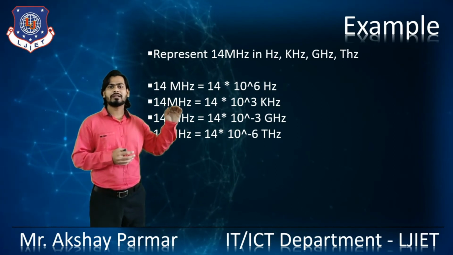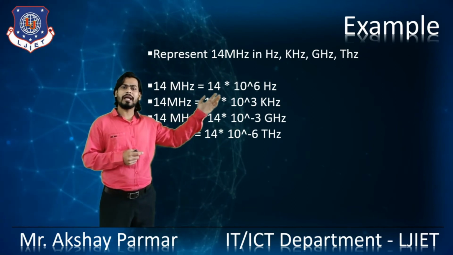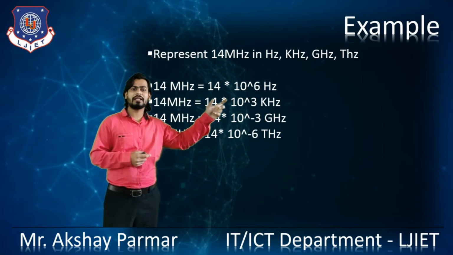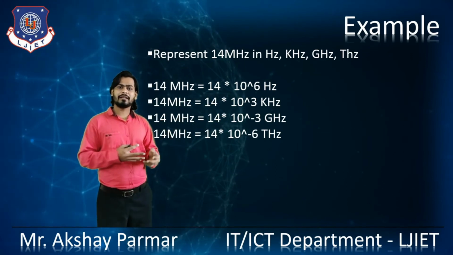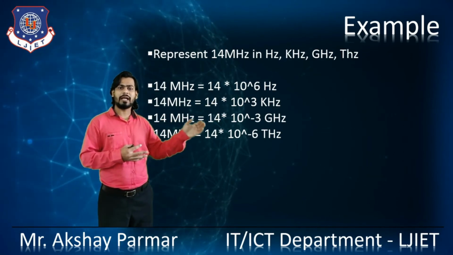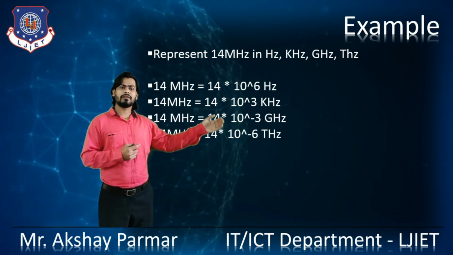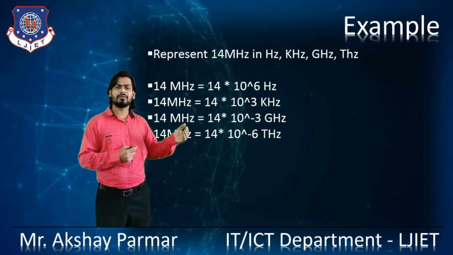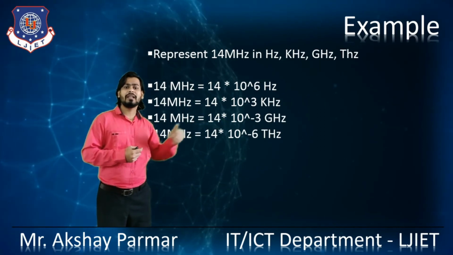So 14 megahertz is equal to 14 into 10 raised to 6 hertz, as 1 megahertz is 10 raised to 6 hertz. Like that, 14 megahertz is equal to 14 into 10 raised to 3 kilohertz. And 14 megahertz is equal to 14 into 10 raised to minus 3 gigahertz.